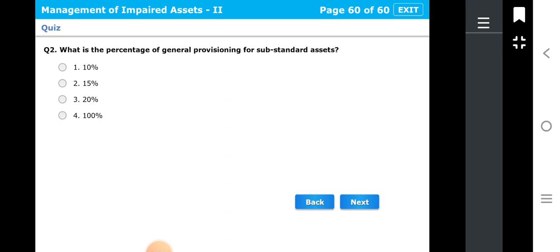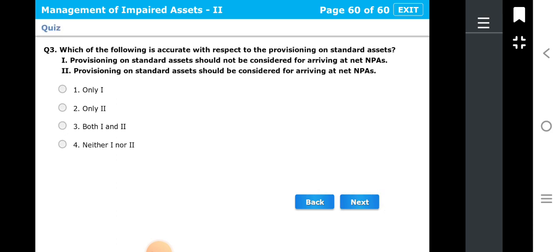Let's see next question. What is the percentage of general provisioning for substandard asset? So what will be the provisioning for substandard assets? Our options are 10%, 15%, 20%, 100%. Let's see what is the right answer. Correct answer is second, that is 15% for substandard asset. Let's see next question. Question number 3.